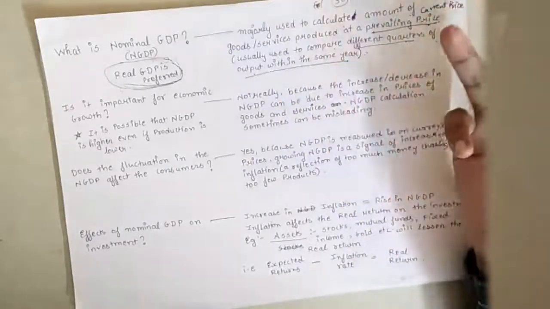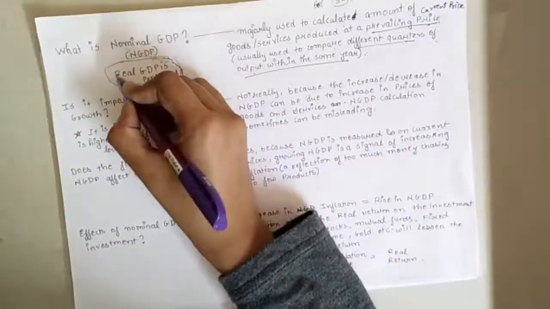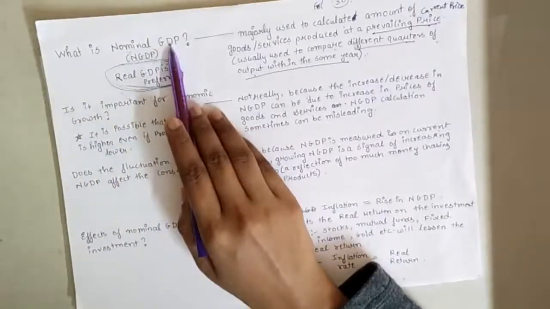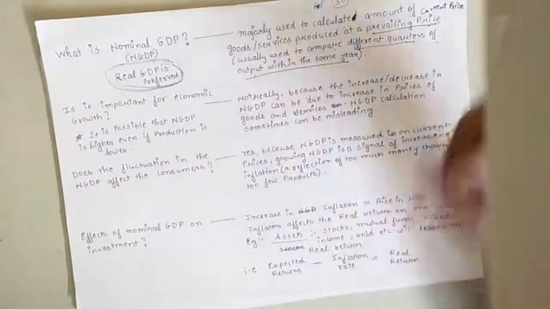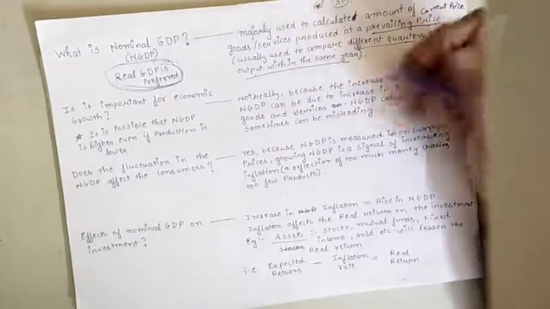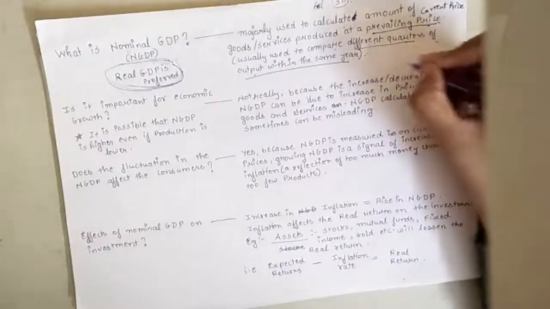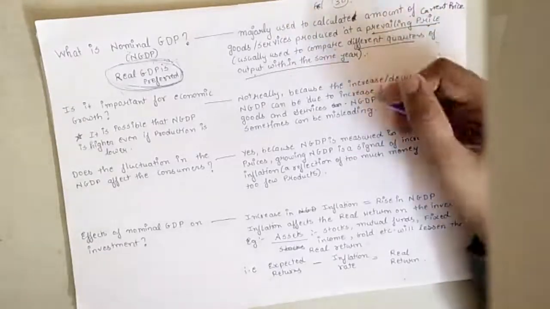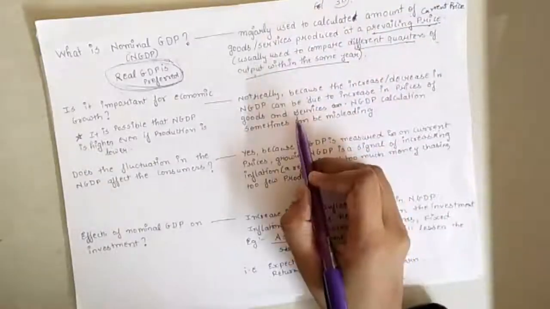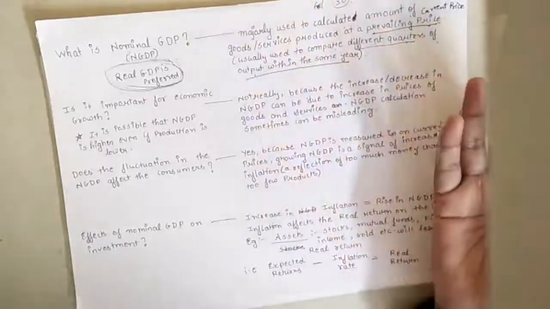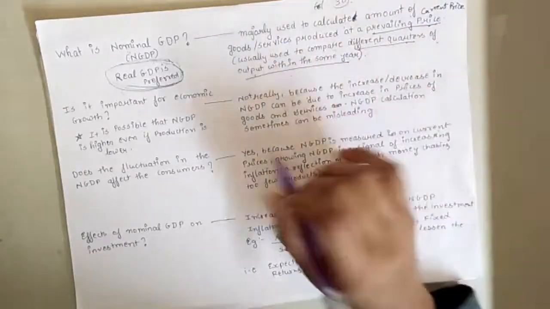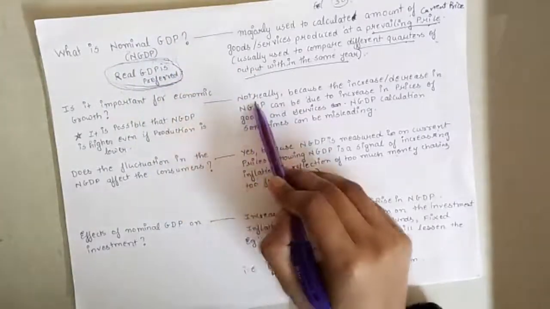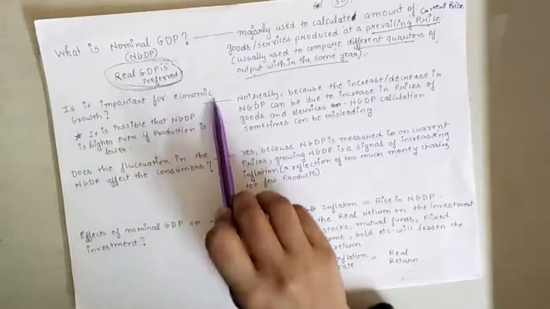The second reason for choosing real GDP over nominal GDP is that in nominal GDP we cannot understand the reason behind its rise, because nominal GDP rises because of inflation, the rise in prices of products and services, or it can also be because of production. So we cannot identify the reason behind nominal GDP growth.